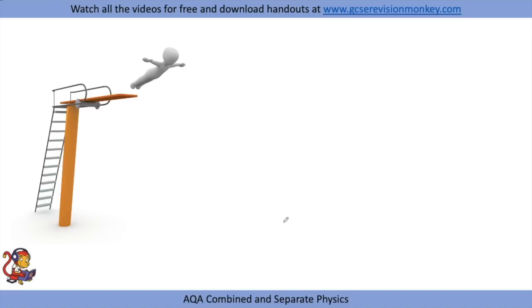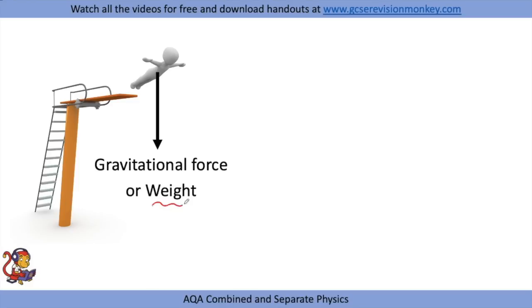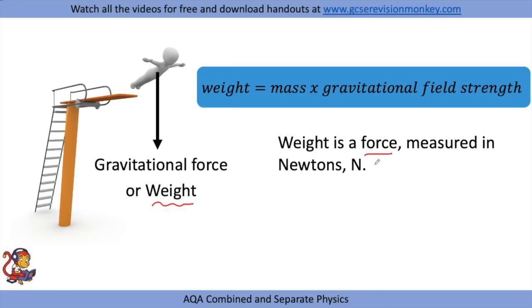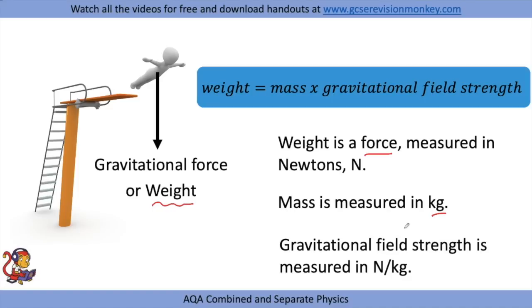We've got a diver diving off the diving board, and we've got a gravitational force pulling that diver down towards Earth, or we can actually call this weight, because weight is equal to mass multiplied by gravitational field strength. Weight is a force, and it's measured therefore in newtons. Mass is measured in kilograms, so if you ever see it in grams, you would have to convert it to kilograms by dividing by 1,000.